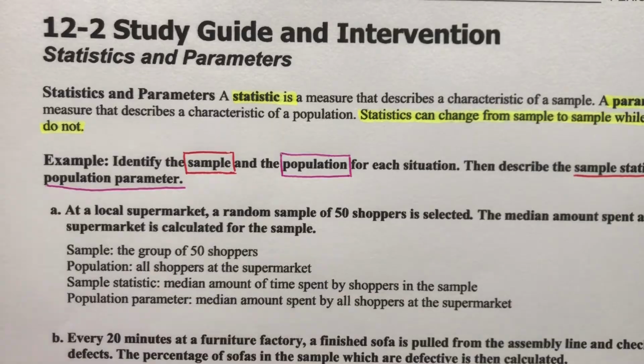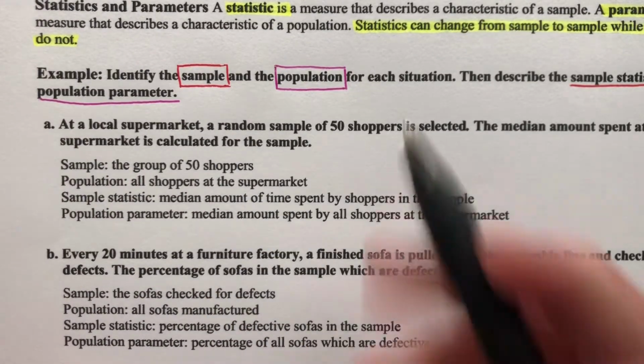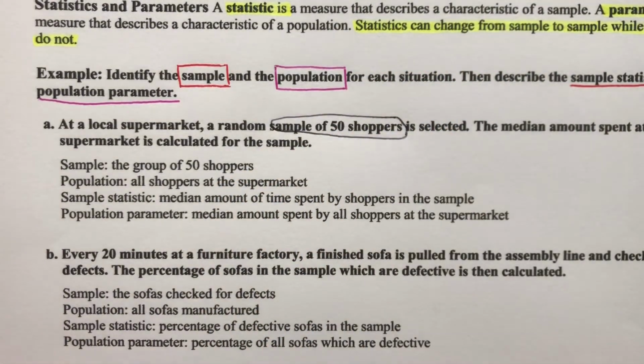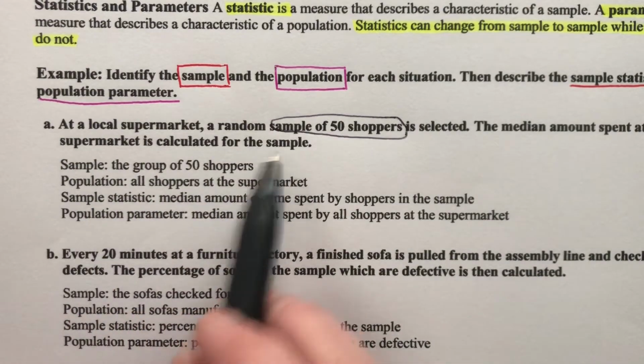Identify the sample and the population for each situation, then describe the sample statistic and the population parameter. So here it says, at a local supermarket, a random sample of 50 shoppers is selected. The median amount spent at the supermarket is calculated for the sample.